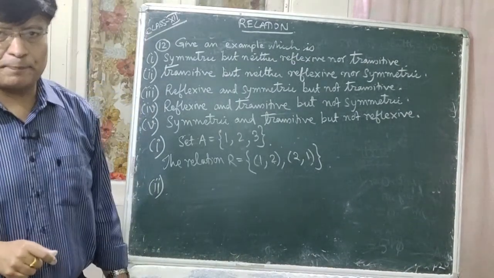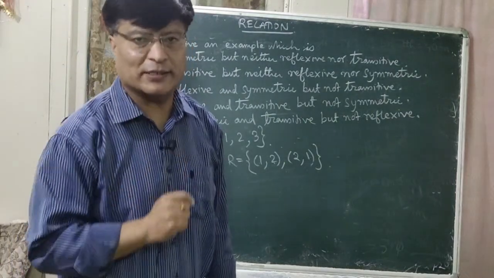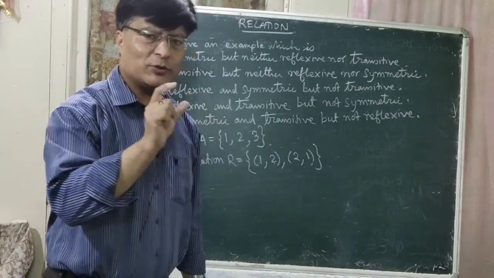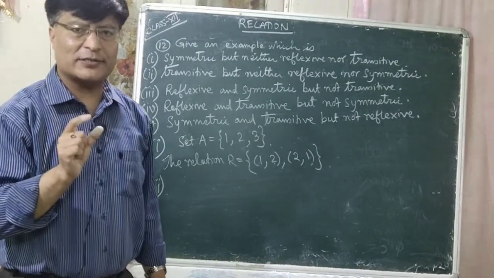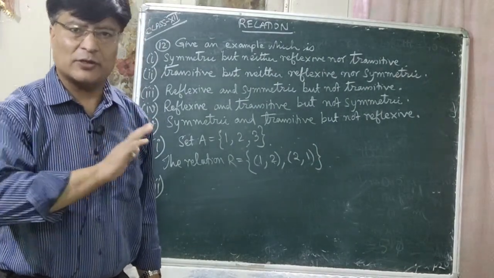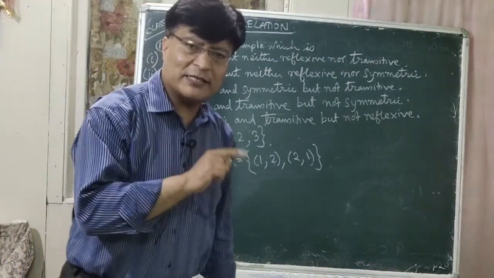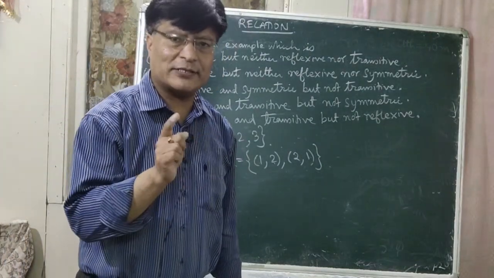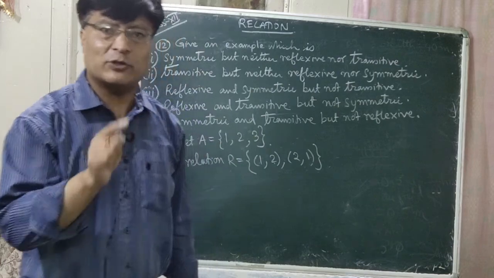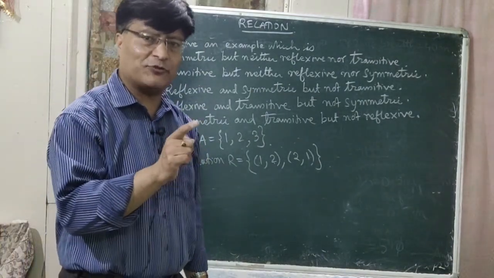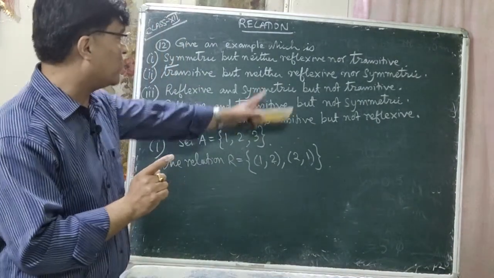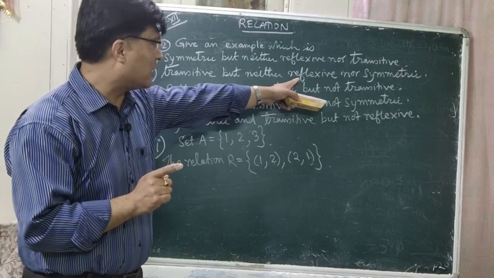Greater than sign. Suppose x is greater than y. Now take any number x comma x. Can you say that x is greater than x? No, they are equal, so it is not reflexive. If x is greater than y, can you say y greater than x? No. If 3 is greater than 2, can you say 2 greater than 3? No. So it is also not symmetric. It is neither reflexive nor symmetric.